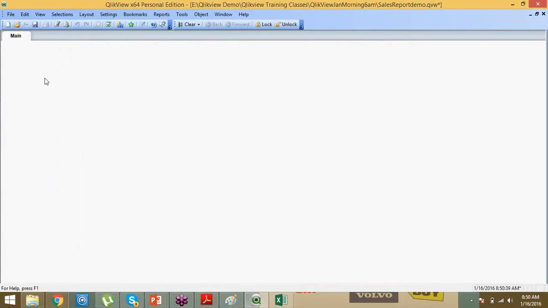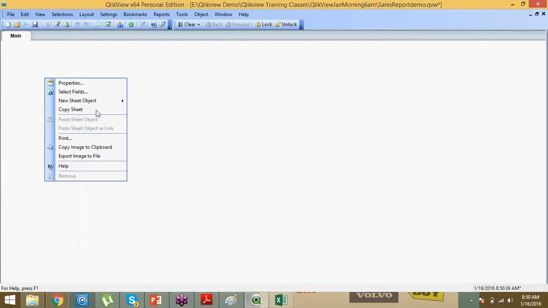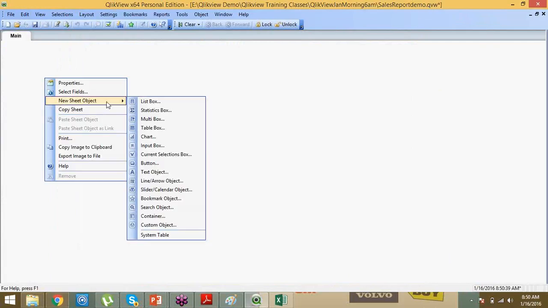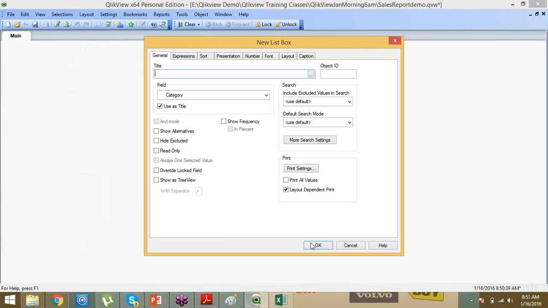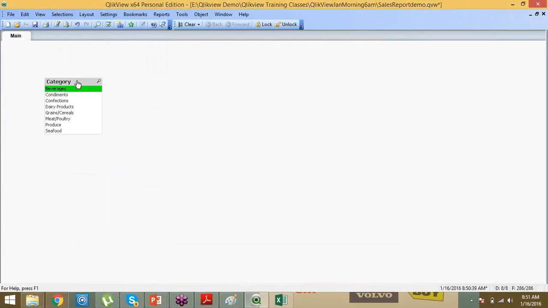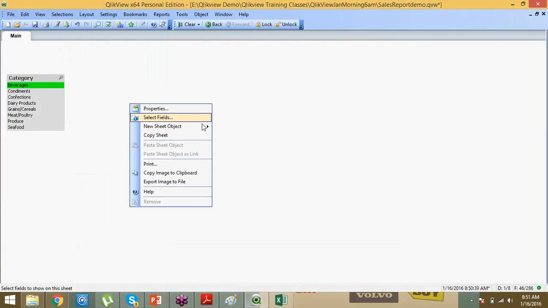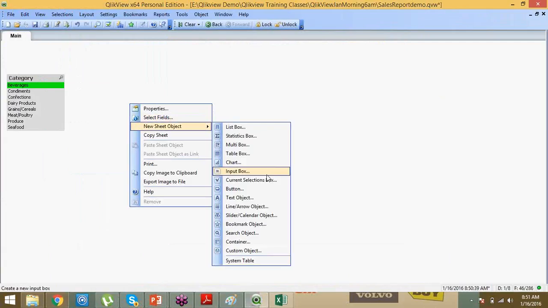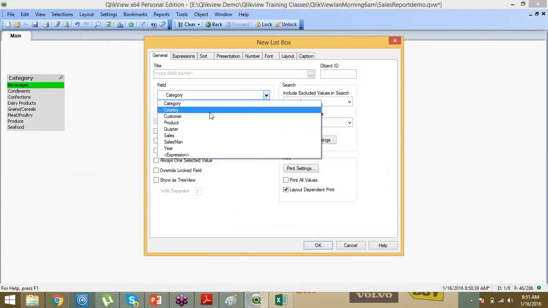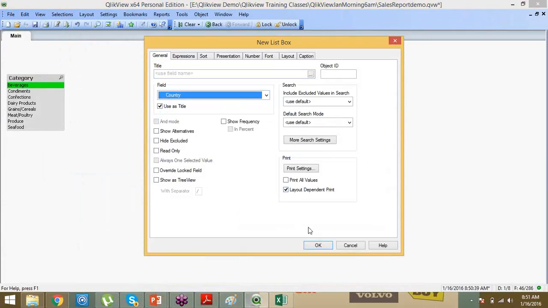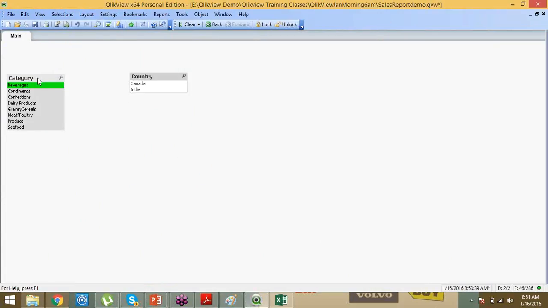Now what is the second step? Showing it on the screen. That is the designer role. The first step is the ETL role, which is the developer role. Now, list box. What do I want to see? I want to see category. Show the category here. Next, I want to see a list box year-wise also. I want to see country-wise sales. Country-wise. Okay, show the country here.